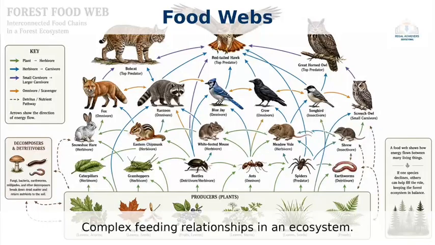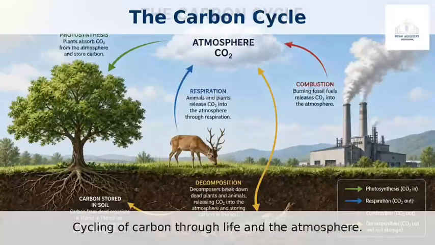A food web shows how different food chains are interconnected. This complexity is vital because it means if one species is affected, others can often find alternative food sources, keeping the ecosystem stable. Nature is the ultimate recycler.